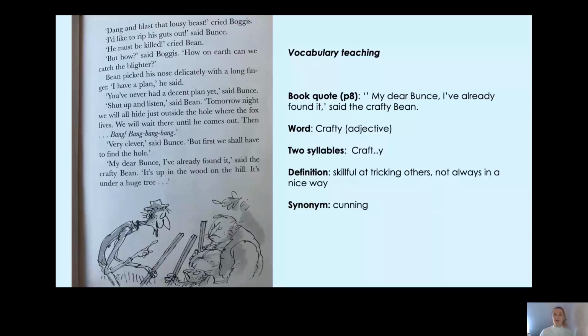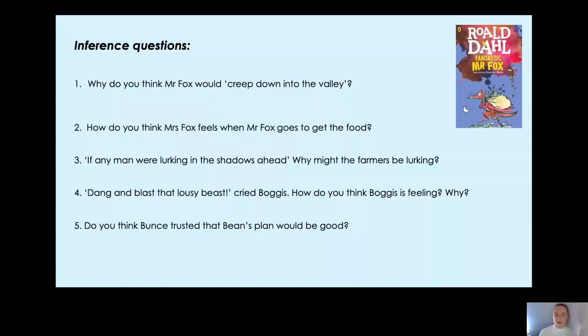So now let's have a look at our questions. So these are our inference questions for today. We have 5 of them. Number 1, why do you think Mr. Fox would creep down into the valley? Number 2, how do you think Mrs. Fox feels when Mr. Fox goes to get the food? Number 3, if any man were lurking in the shadows ahead, why might the farmers be lurking? Number 4, "Dang and blast that lousy beast," cried Boggis. How do you think Boggis is feeling and why? Number 5, do you think Bunce trusted that Bean's plan would be good? Okay, so those are your 5 questions.